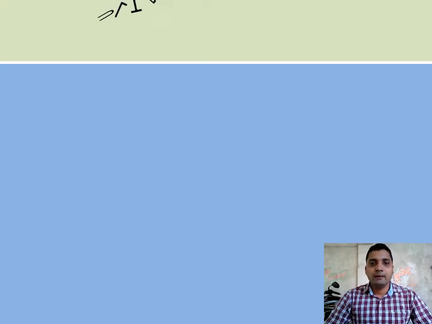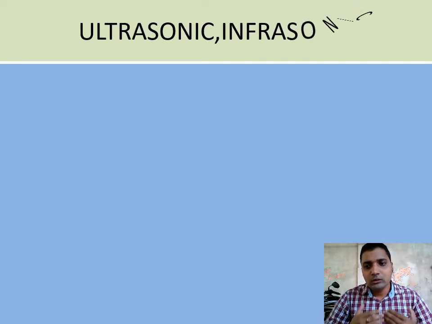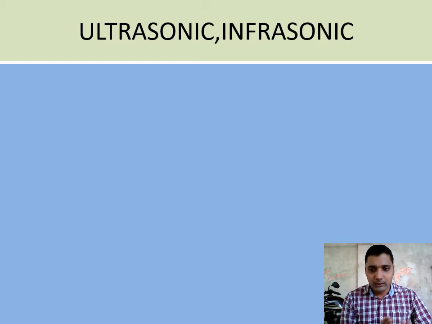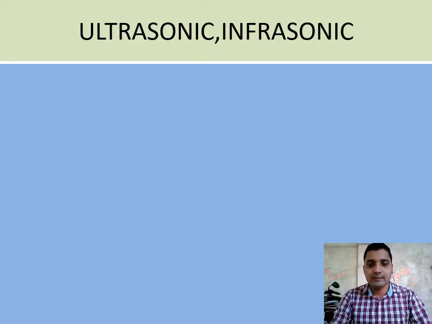Next one, if you look here, this has the types of wave. Types of wave means sound will produce. Sound is a wave. And a wave can be a transverse wave or a longitudinal wave. All have amplitude, frequency, and time period. Depending upon the frequency, all these waves are divided into some categories. Which type of sound a human being is able to hear depends upon the frequency.